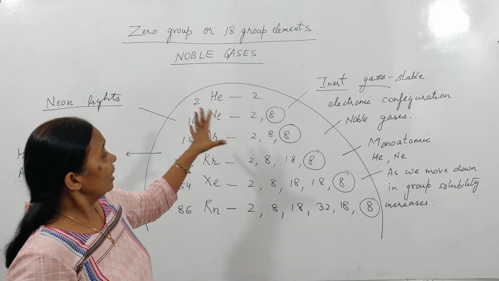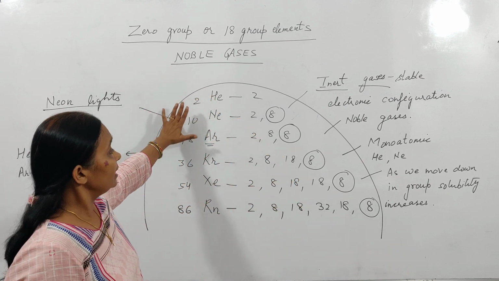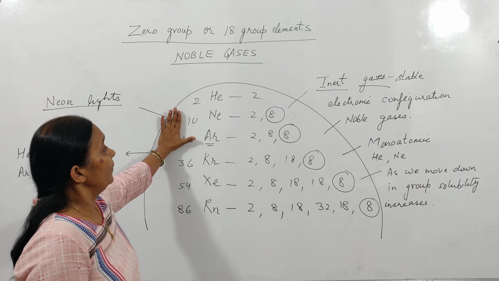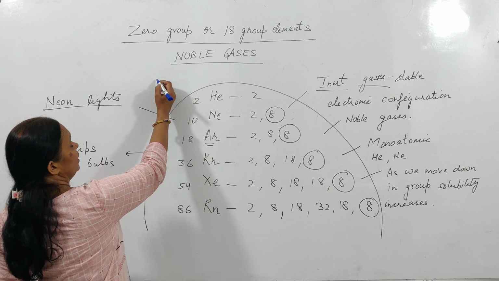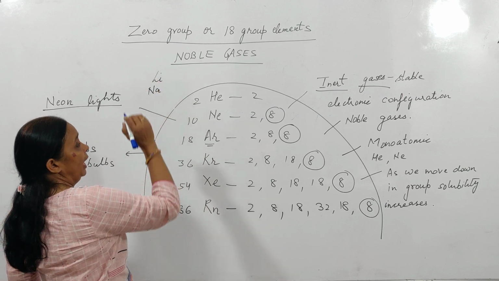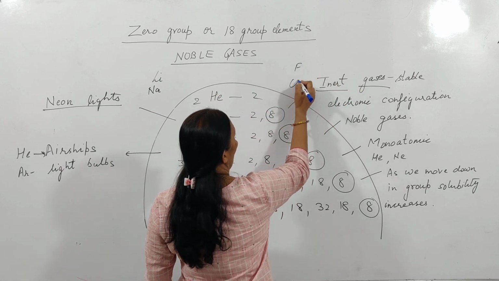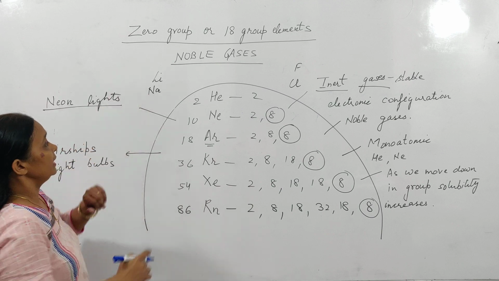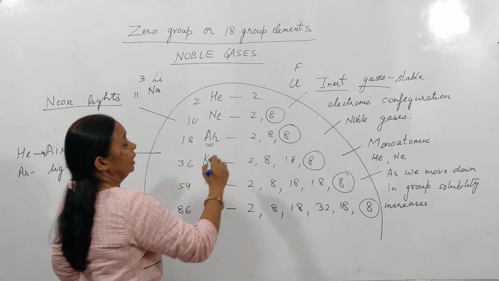If you compare these gases, let us see one more thing. When you see these gases and compare them with alkali metals, like suppose we say lithium or sodium, and with halogens on the other side, like fluorine and chlorine. Now see, lithium has atomic number 3, sodium has atomic number 11.